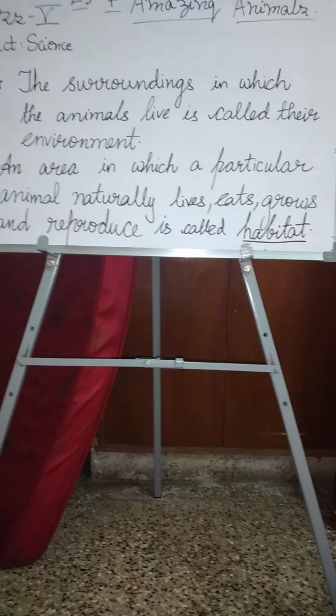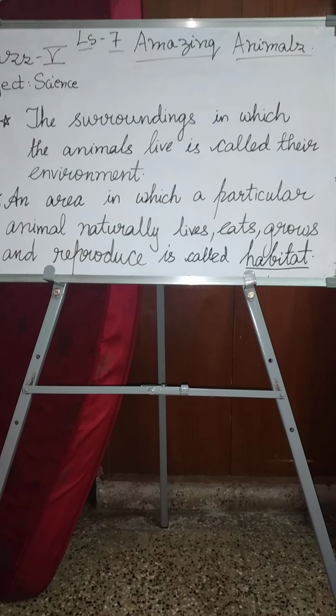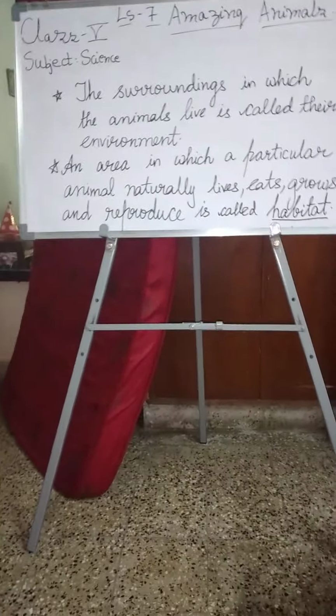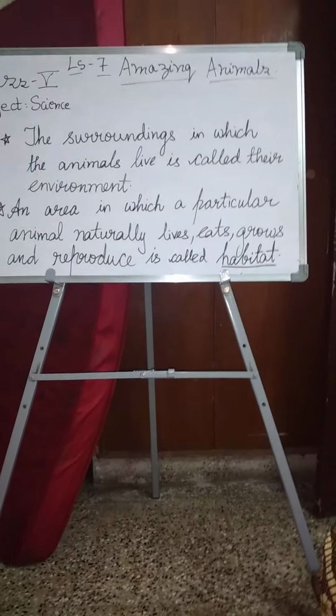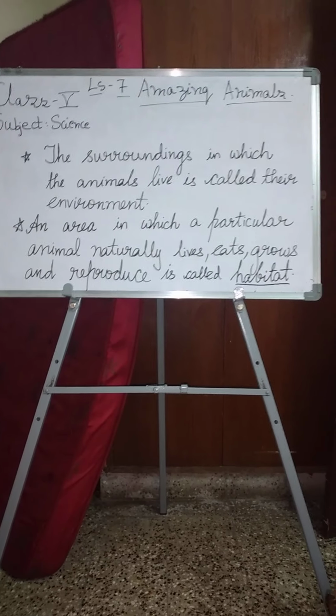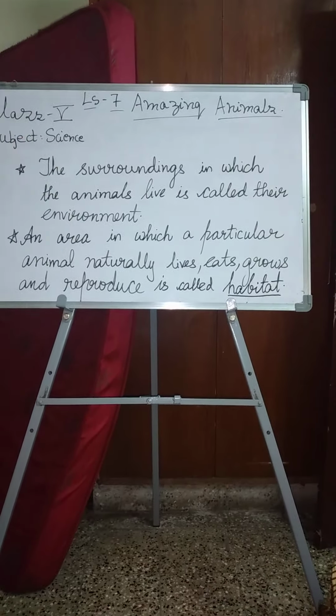Okay. So for this, I will tell you one small example. We will relate the animals to us. See, when we are in a rainy season, what are we wearing? Correct. We are wearing a raincoat, no? And why are we not wearing it in summer? That means in summer it is very hot. We wear very light clothes which are very comfortable for us, which will help us to bear the heat. In that way, we are getting adjusted to the surroundings around us.